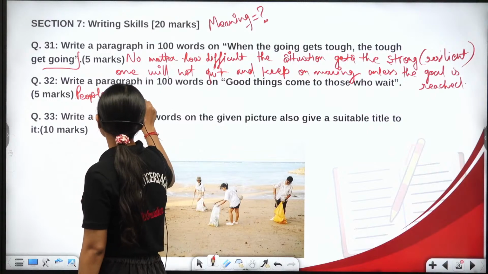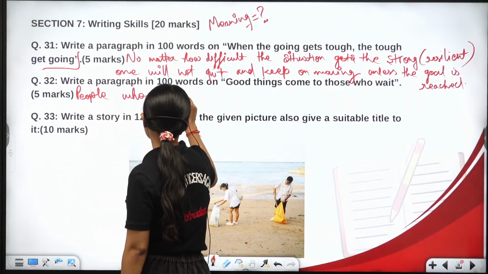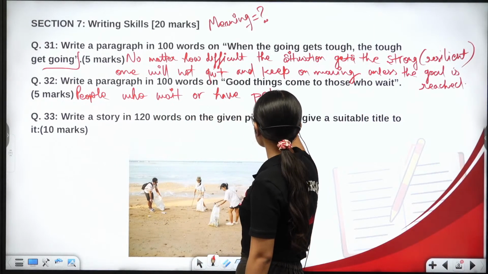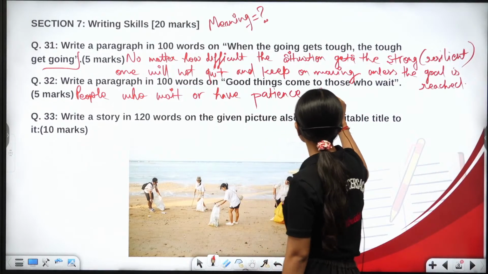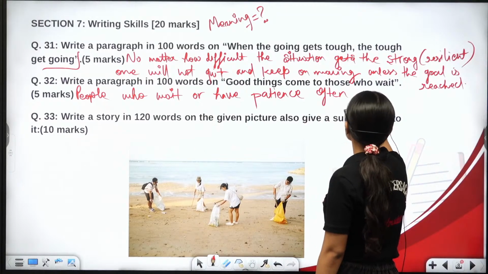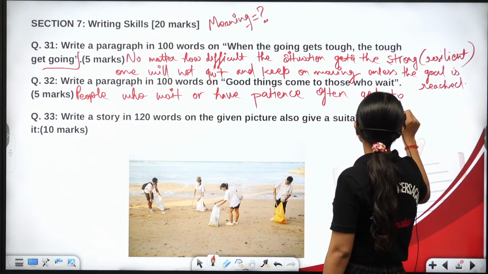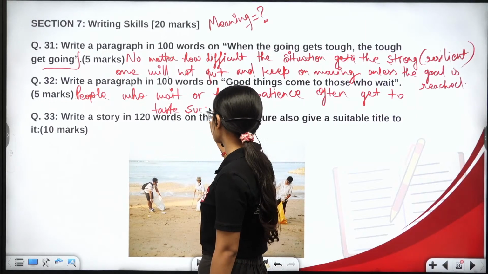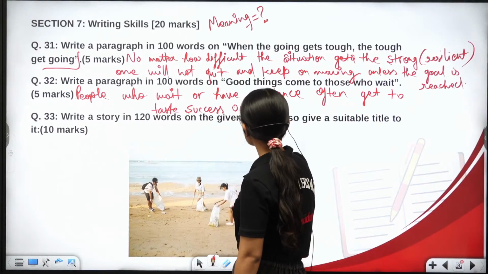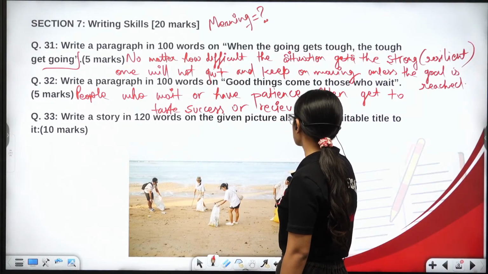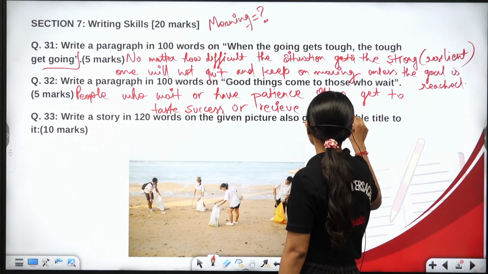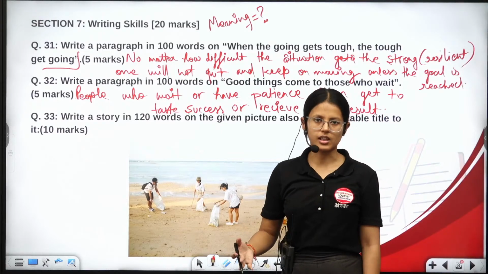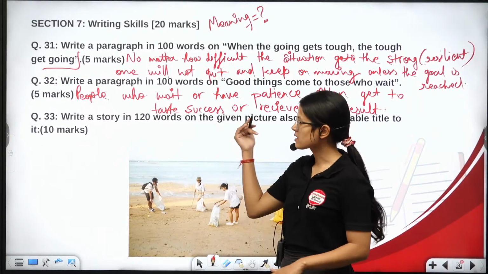those who wait or have patience often get a taste of success or receive a good result, outcome. So it simply means सब्र का फल मीठा होता है. That is exactly what is meant by this phrase in Hindi.